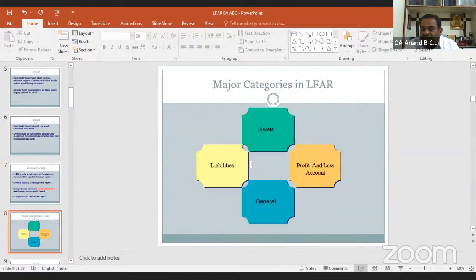Major categories in LFAR are assets, liabilities, profit and loss account, and general. As far as assets are concerned, everything of a business or company depends on the asset side of that company.